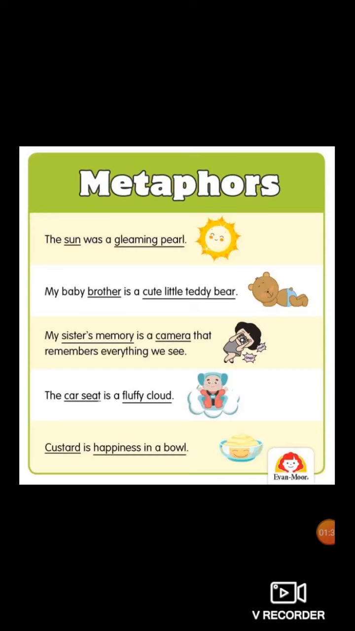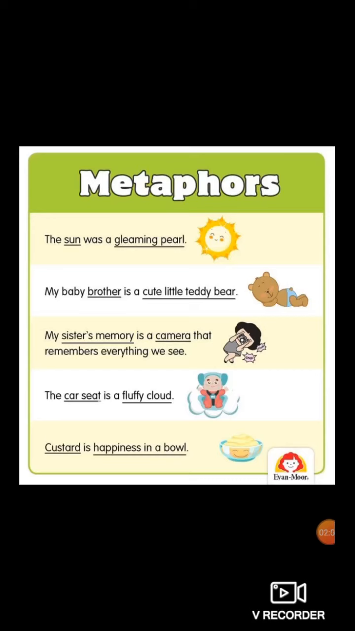Next, the car seat is a fluffy cloud. Now the car seat is being compared to a fluffy cloud. Car seat is compared with fluffy cloud by using the word is. Okay. Now only in simile, two types of connecting words are used. They are like and as. Only two types of connecting words are used.